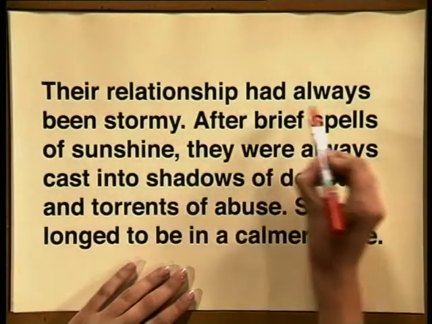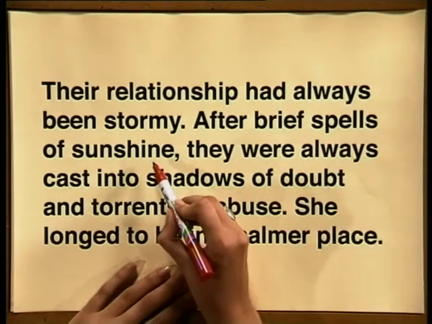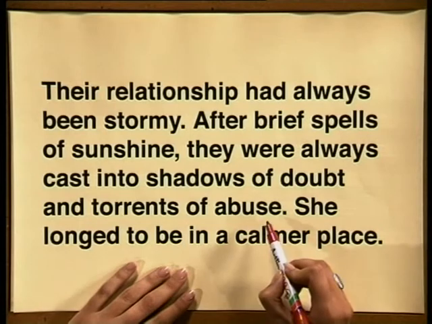Look at this example of an extended metaphor. Remember, just like a normal metaphor, it is an indirect comparison. However, this is a longer comparison. Their relationship had always been stormy. After brief spells of sunshine, they were always cast into shadows of doubt and torrents of abuse.